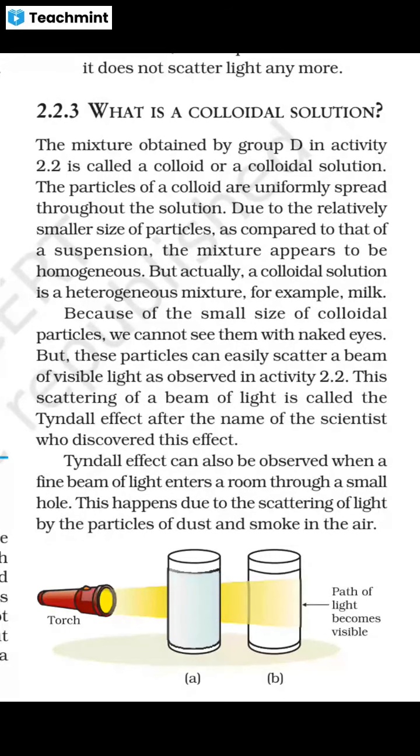This happens due to the scattering of light by the particles of dust and smoke in the air. The particles of dust and smoke in the air scatter that light, and it moves away, widespread, radiating in many directions.